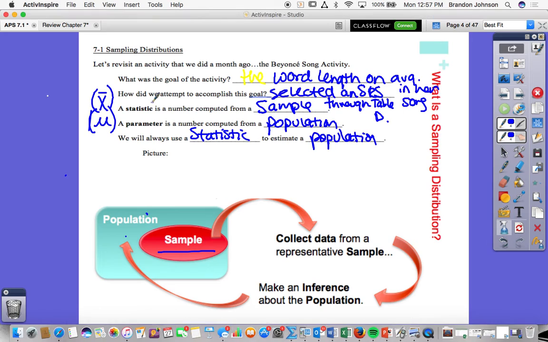Anyway, within that Beyonce activity, remember all those words? And I said just randomly select 5. And it didn't work, did it? Because our mean here, or this was our X bar, was 4.93. When in reality, our population was 3.53. We said that because this was much higher than this one, it displayed what? Bias. Because it either underestimated or overestimated the true mean of the population. Do you remember that?